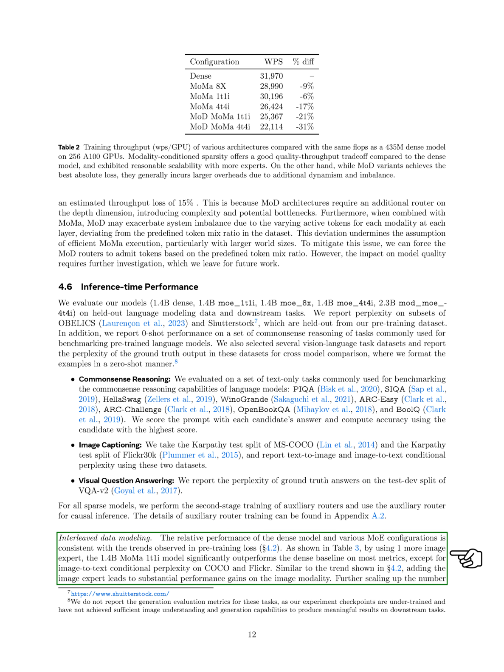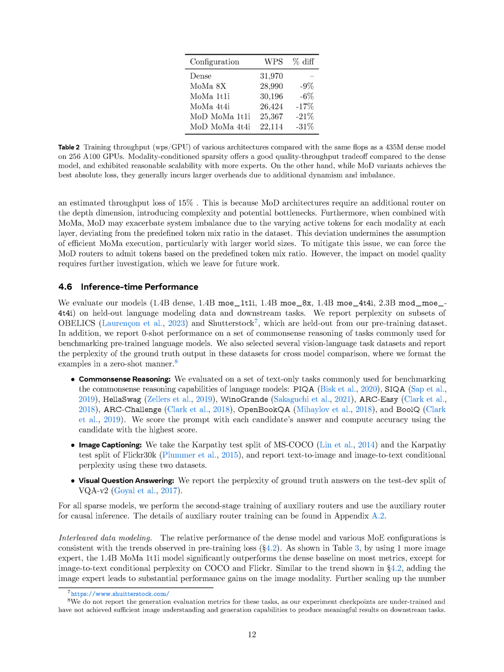Increasing the number of experts further enhanced performance, with the 1.4 billion parameter MoE with 8 experts achieving the best image-to-text results. Additionally, this model performed exceptionally well on text-to-text tasks. The 1.4 billion parameter MoMa 4T4I model excelled in all conditional image perplexity metrics, with its text perplexity closely matching that of the 1.4 billion parameter MoE with 8 experts across most benchmarks. Overall, the 1.4 billion parameter MoMa 4T4I model delivered the best results in interleaved data modeling.